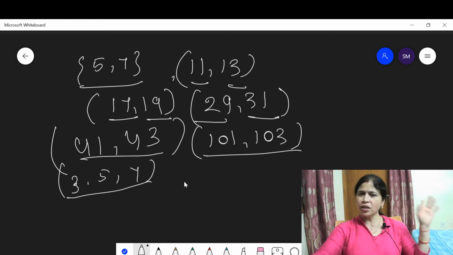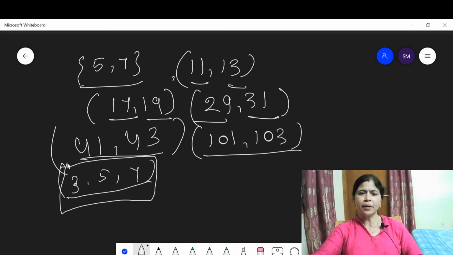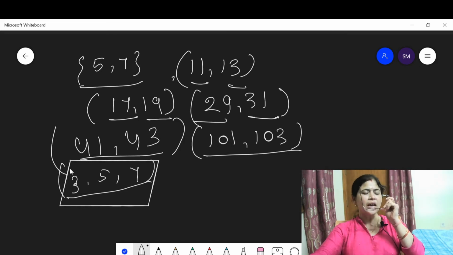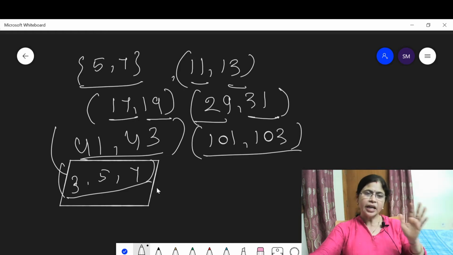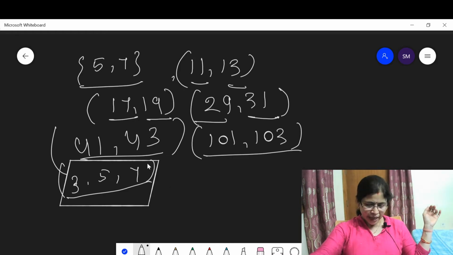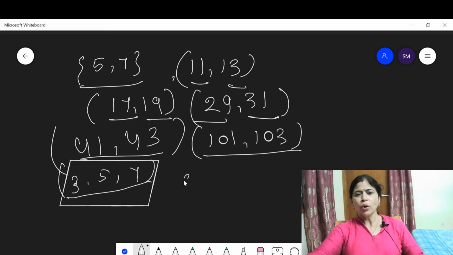Then 15, 17, 19 is not possible because 15 is not a prime number. In the same way, only this is called prime triplets, because these three numbers are prime numbers. Then next, find out the co-prime. Before that, this is twin primes. This is twin prime. This is twin prime.